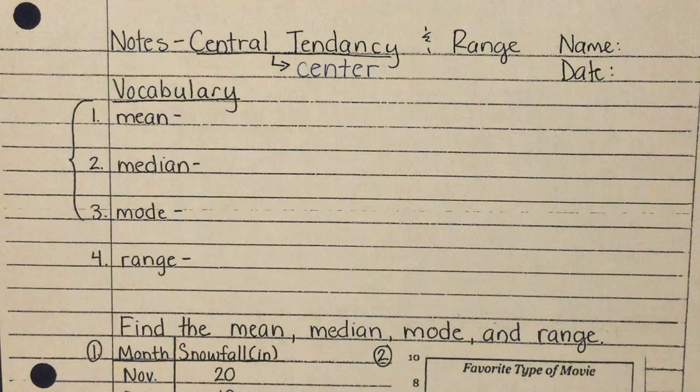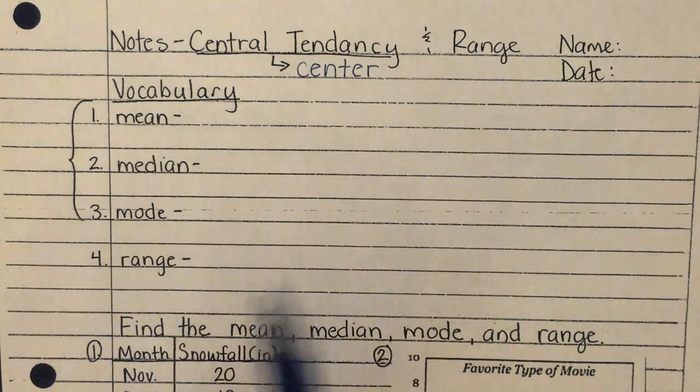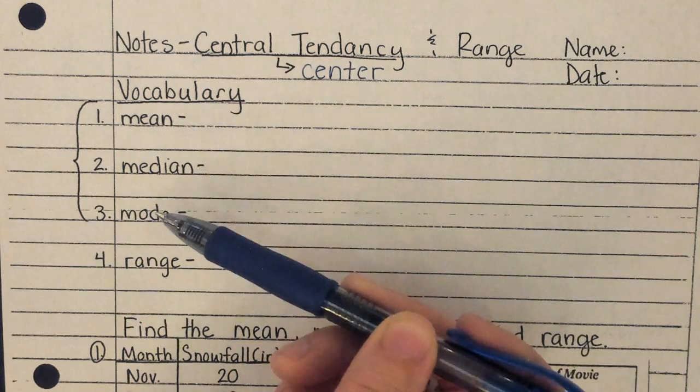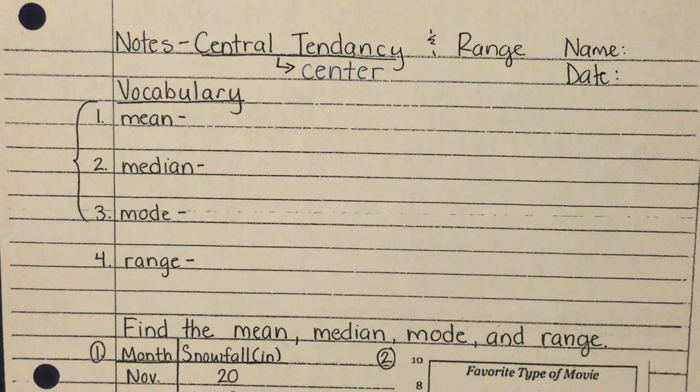Yes? Do you know which ones are going to be on the... All of them. So the ones from yesterday: statistics, statistical question, central tendency, mean. Is that all the data? I think that's the last one from yesterday. And then it'll also have mean, which is there twice, so that's really important. Median, mode, and range will be on there. Okay.